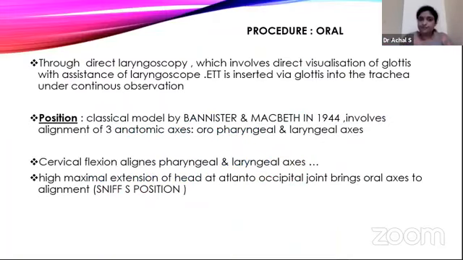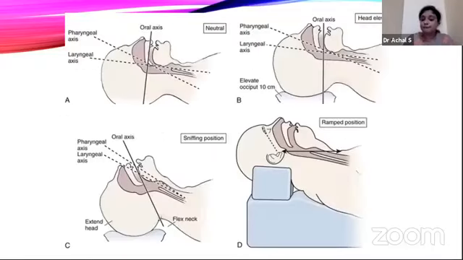Let's come to the procedure. Through direct laryngoscopy, the oral procedure can be done, which involves direct visualization of the cords with the assistance of the scope. The ET tube is inserted through the glottis into the trachea under continuous observation. The position here was given by Bannister and Macbeth in 1944, which is the sniff position. Here we have to align the three anatomic axes: the oral, the pharyngeal, and the laryngeal. Lower cervical flexion brings the laryngeal and pharyngeal axes into alignment, and high extension at the atlanto-occipital joint, that is the higher cervical, brings the oral axis into alignment. This is called the morning sniff position.